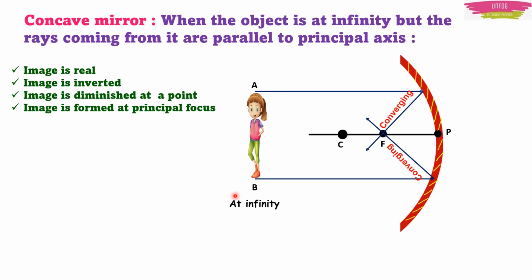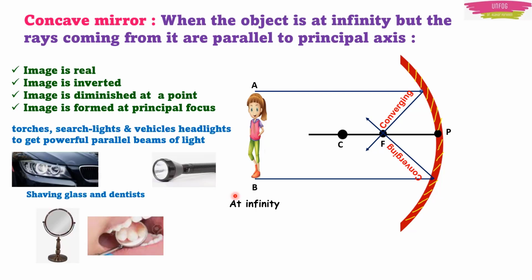Because of this speciality of converging the light, concave mirrors have some good applications. These are the applications. They are used in torches, searchlights and vehicle headlights so that you have a powerful parallel beam of light. Also they are used in shaving glasses and dentists also use them because if the object is smaller, then the image formed is bigger here. If the object is bigger, then the image formed is smaller here.